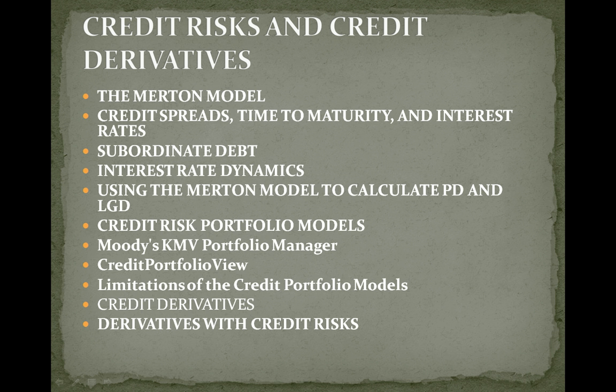Now, suppose a firm with value 60 million has a bond issue with a face value of 50 million that matures in 3 years. The current interest rate is 6% and the volatility of the firm is 25%. What is the probability the firm will default on its debt if the expected return on the firm mu is 15%? What is the expected loss given default?